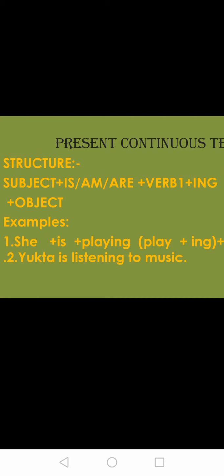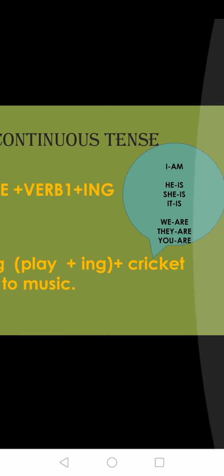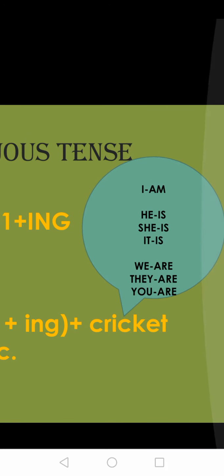In simple present also we used V1, and in present continuous also we are using V1, that is the first form of verb. Now, with I we are going to use am. With he, she, it we use is. For plural we use are: we are, they are, you are.